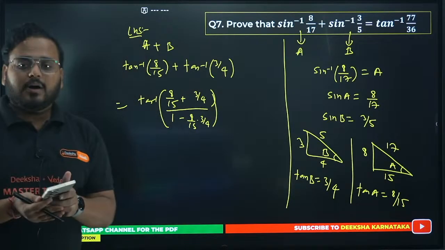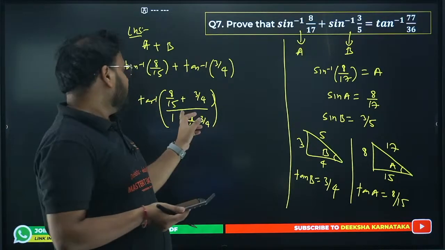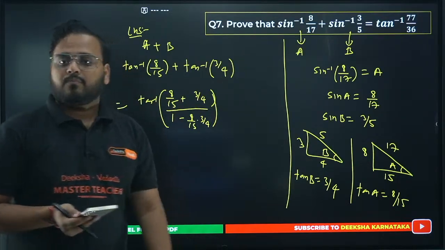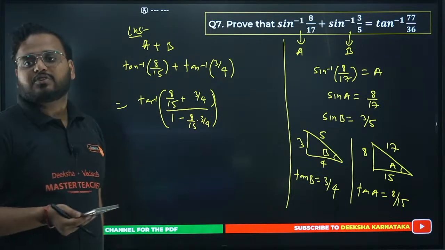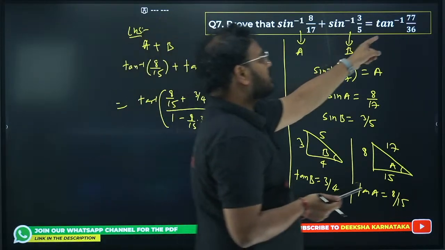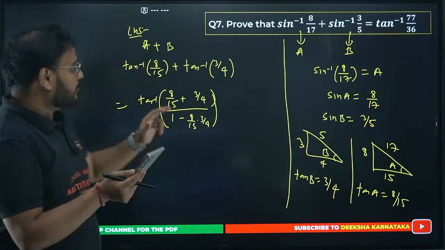So this is done. Please calculate from here. From here you can do the calculation, right? LCM you can take and solve it. You'll have the LCM over here also as 60. Here also it will be 60. So please solve the question. You'll get the answer as 77 by 36. Clear? I think now we can move on.